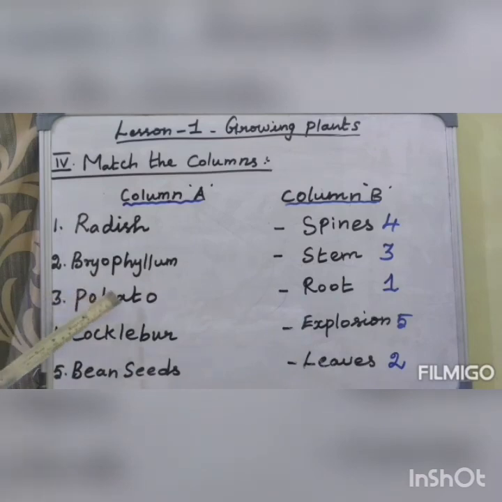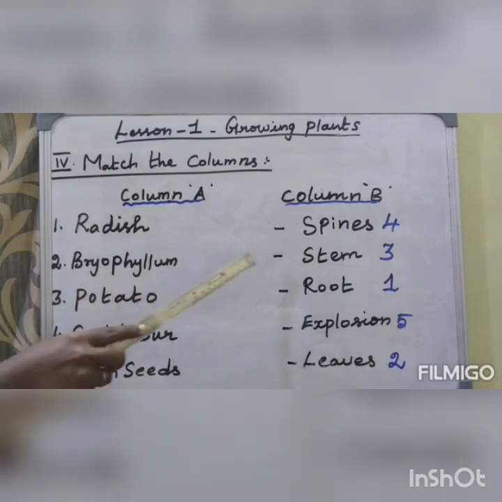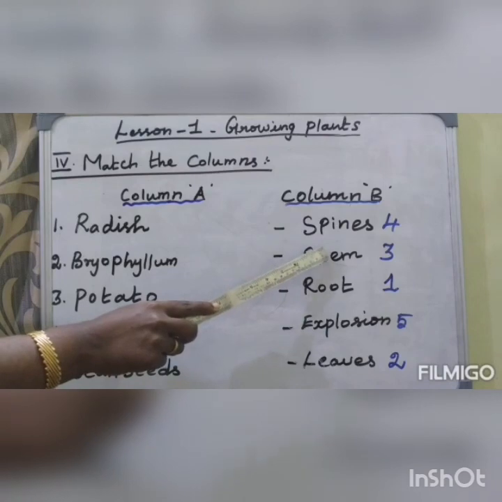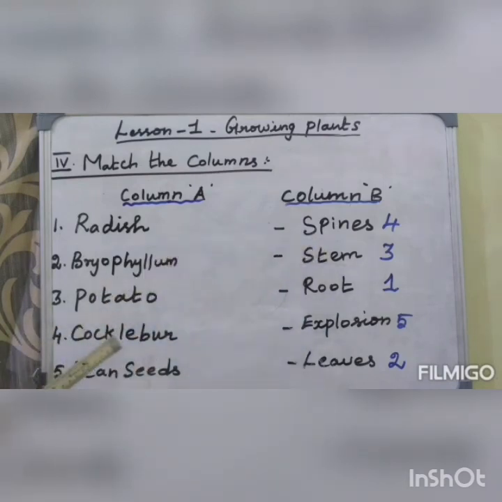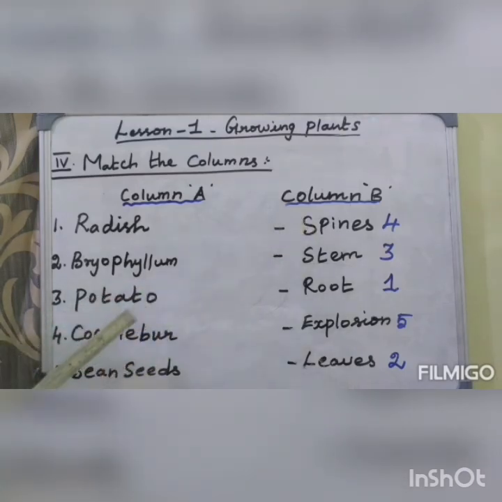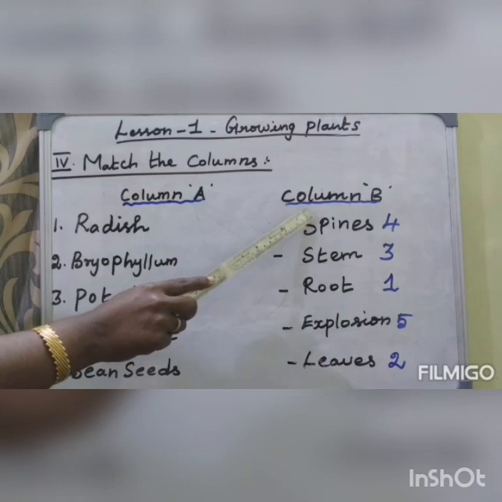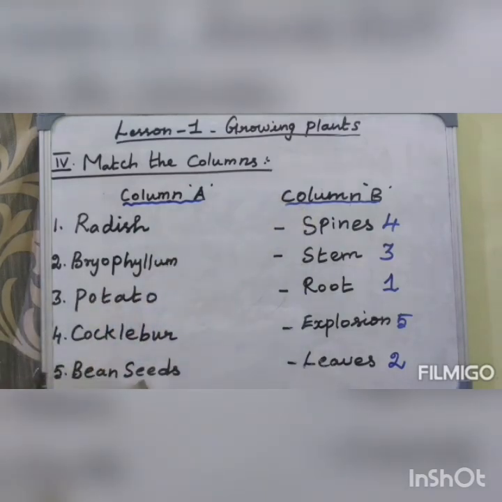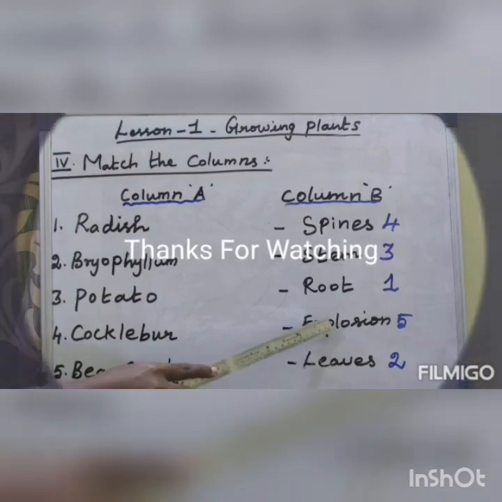Third one: potato is an example of new plants growing from stem. Fourth one: cockleburr is an example of seed dispersal by animals. Cockleburr has spines. Fifth one: bean seed is an example of seed dispersal by explosion.